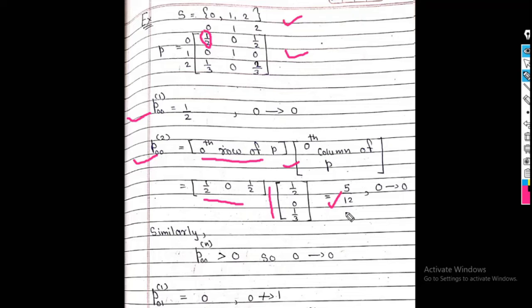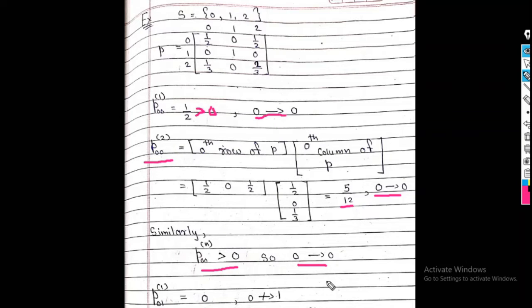Now see, these values are greater than 0: P00 raised to 1 is half, which is greater than 0, so we say that 0 leads to 0. Similarly, P00 raised to 2 is 5 by 12, which is also greater than 0. Therefore, 0 leads to 0. Similarly, we prove that the transition probability from state 0 to 0 in n steps is greater than 0. Therefore, 0 leads to 0.